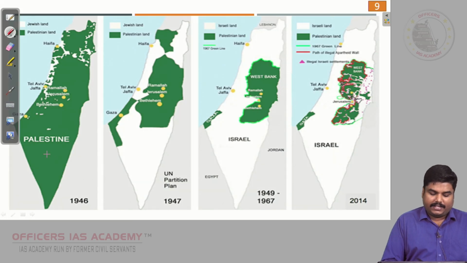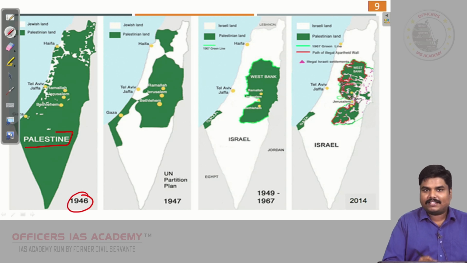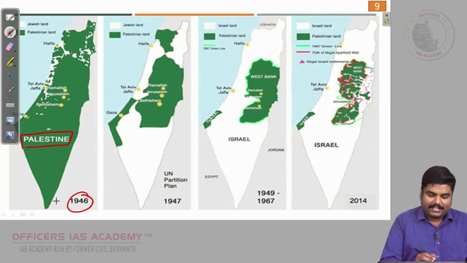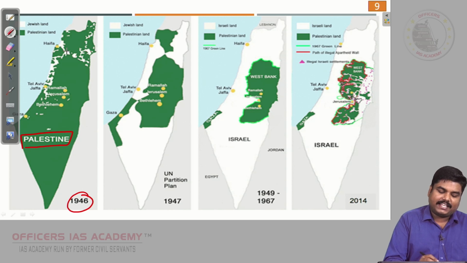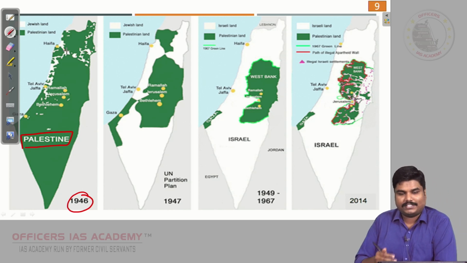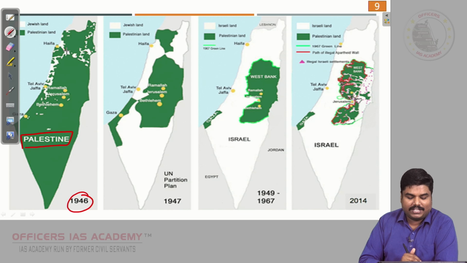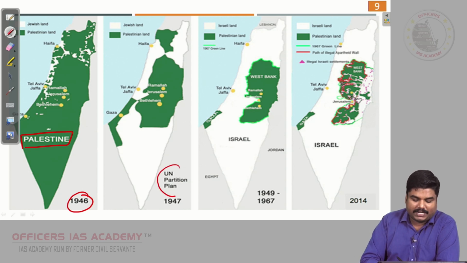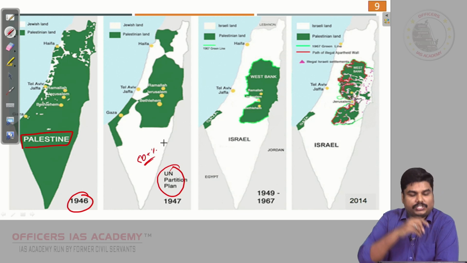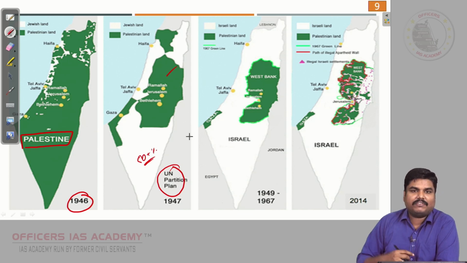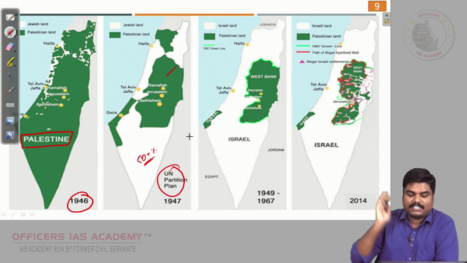See, in 1946, it was Palestine which was controlling the majority of this area. These white patches were the area settled by Jews, under the control of Jews. Then the UN came with a partition plan, and it said almost 50+% will go to Jews and the remaining area for Palestinians, and it was rejected.